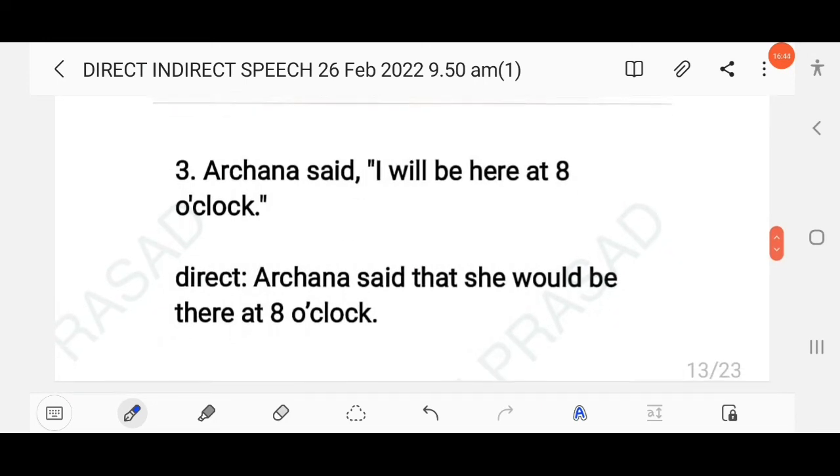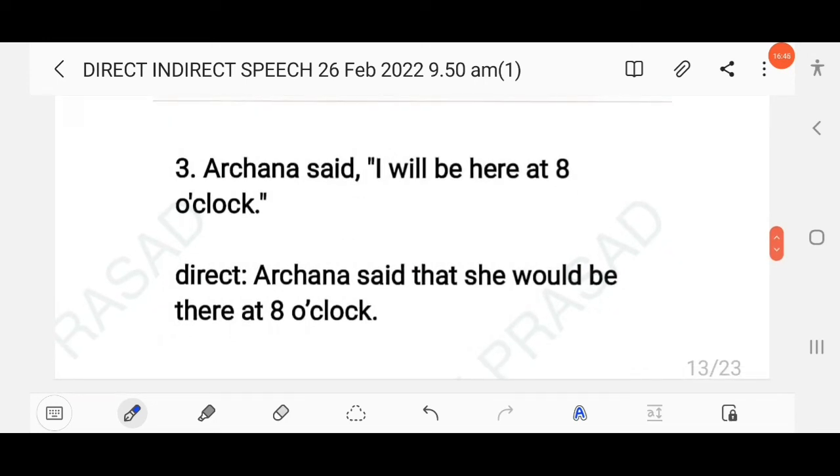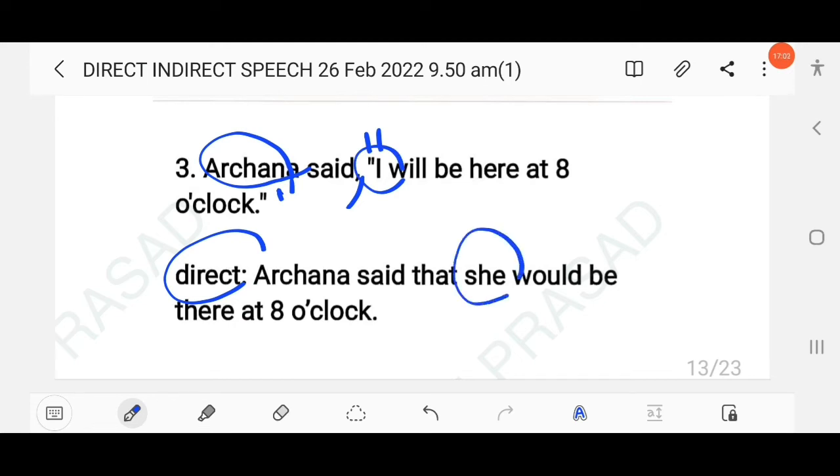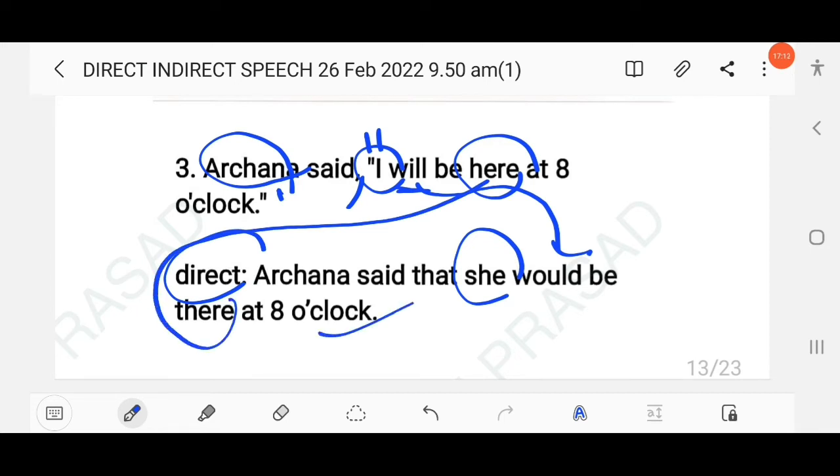The next question here, Archana said, I will be here at 8 o'clock. So this is direct speech as there is use of comma and also inverted commas. So Archana said that, or told that. Here the speaker is Archana and the pronoun I is used. That means we have to use she, that she. And here simple future is used, will, which will become would be. Here the adverb of place, here, will change into there, at 8 o'clock.